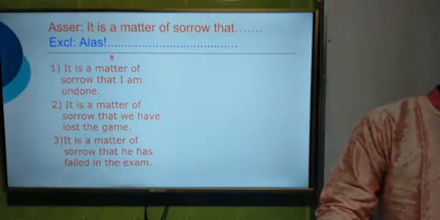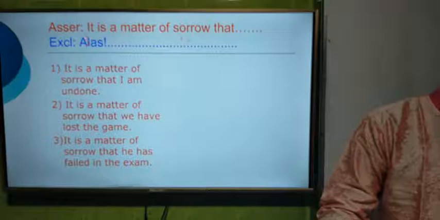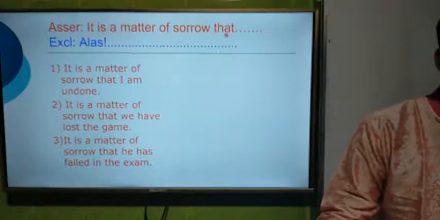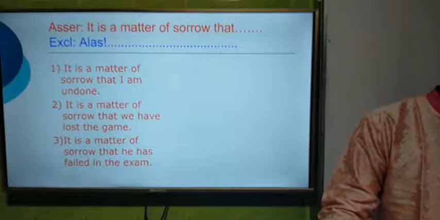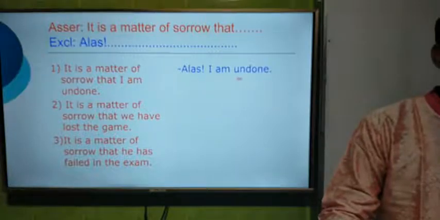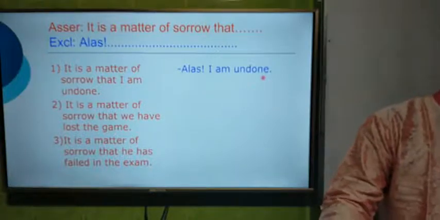Here the rule is, for "it is a matter of sorrow that," we have to use "alas" at first. So it will be "alas," and then the rest of the sentence, I am undone. So "Alas, I am undone," just like the first one.